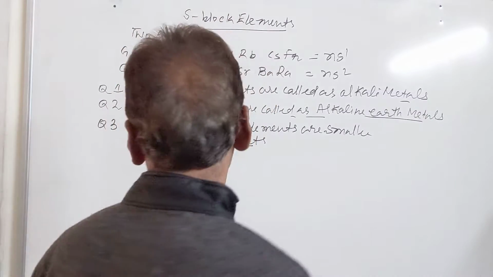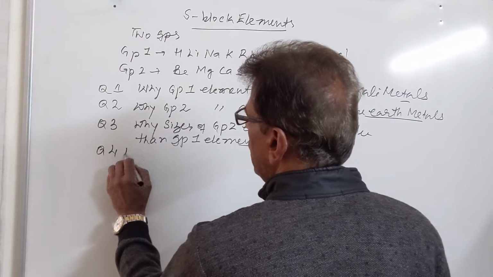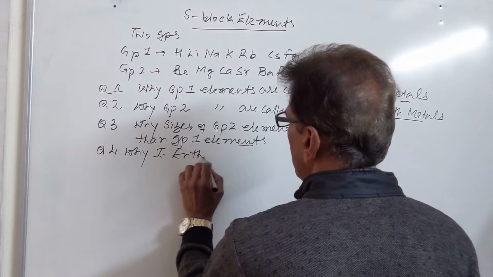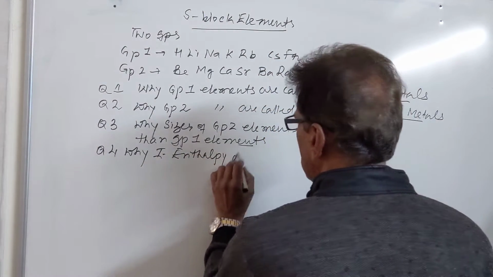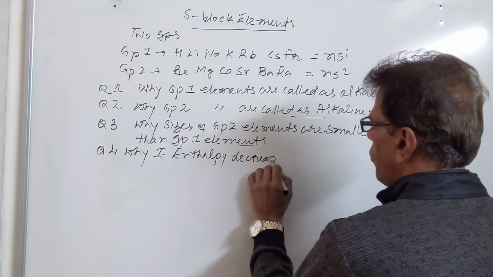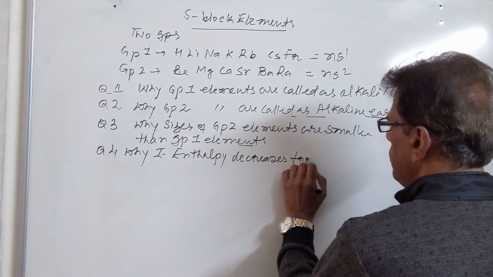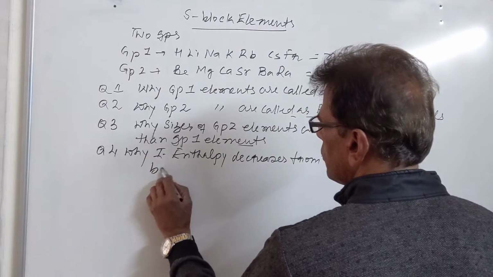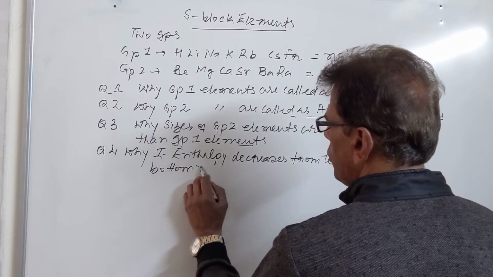Then we have the question, why does ionization enthalpy decrease from top to bottom in both groups?